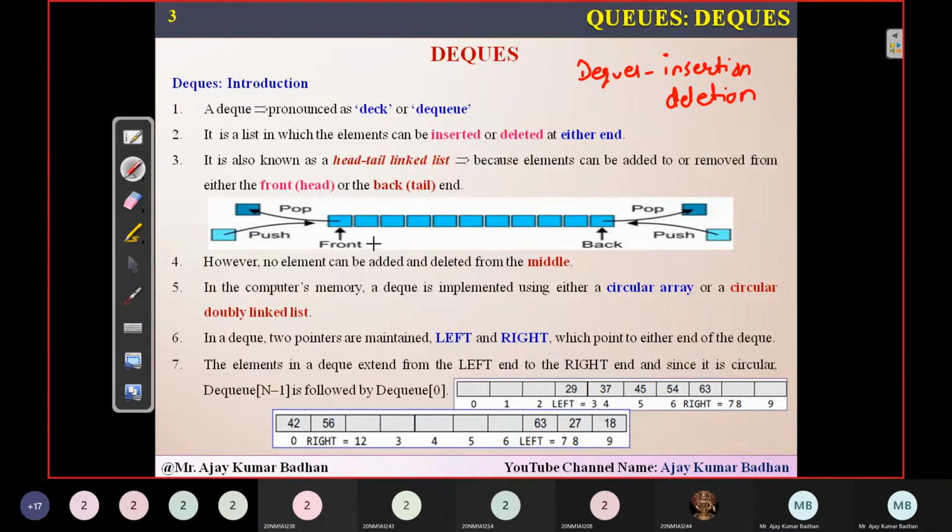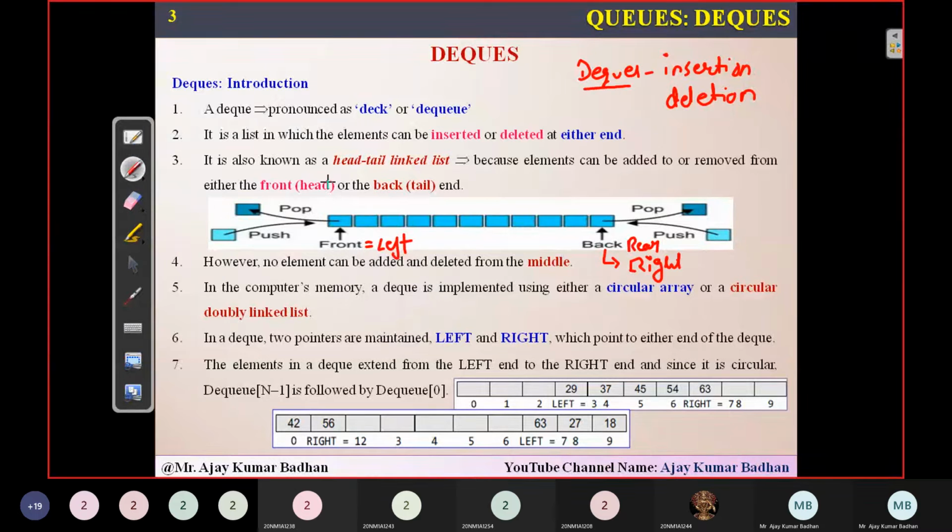But there will be slight differences and slight modifications with respect to the variables and the logic of how we implement it. First thing to keep in mind is that the front, which I'm representing in this session, I'm going to call left, and the back, which we usually call rear, I'm going to call right. That is the only difference with respect to the variables. And what do you mean by DQ?